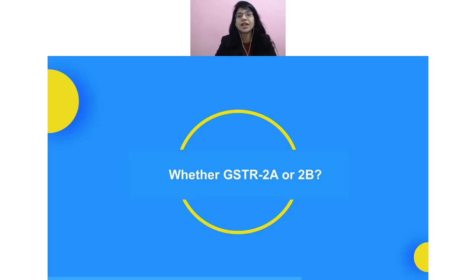Before deciding that, we should first understand what exactly is present in 2A and what information is there in 2B. What is the difference between these two? And when do I actually get the 2A information or the 2B information? Because this is again very important.